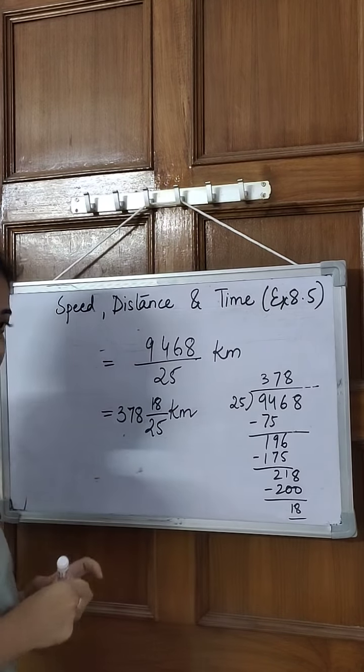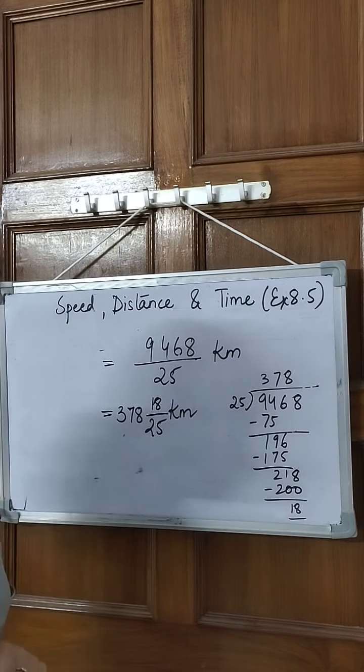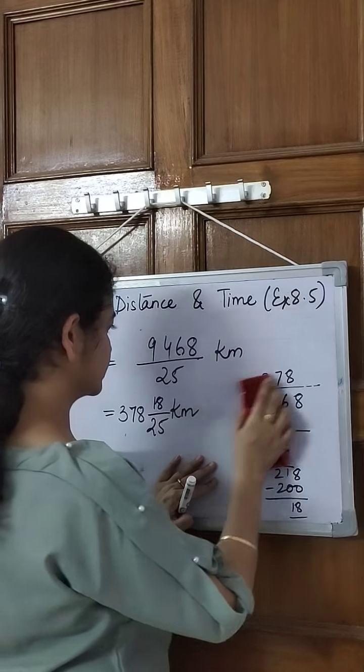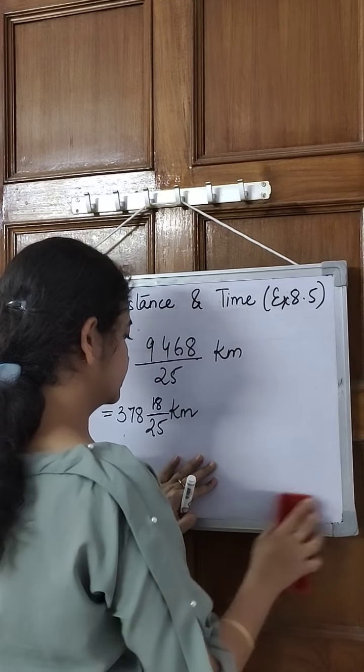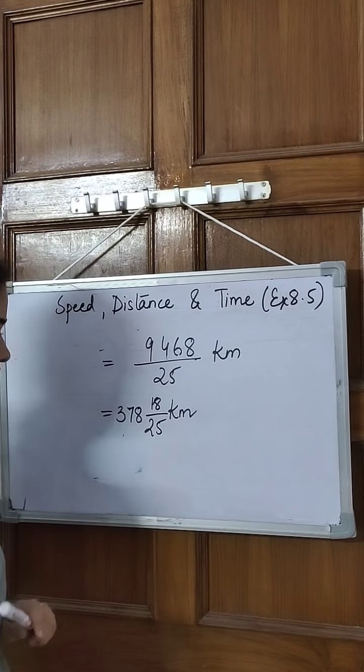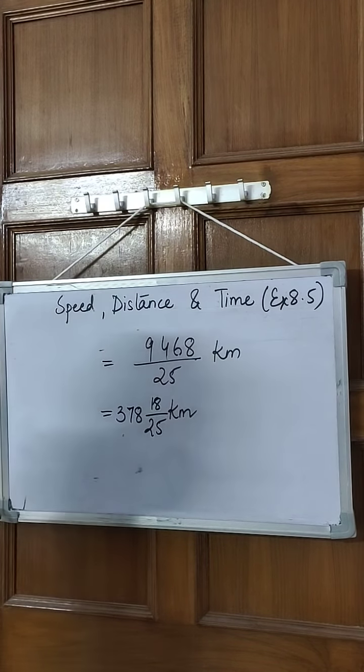So when the speed is 105 whole 1 by 5 kilometer per hour, time is 3 whole 3 by 5 hours, then the distance covered will be 378 whole 18 upon 25 kilometer. Okay, I hope this is clear to everyone. Let's do one more question.